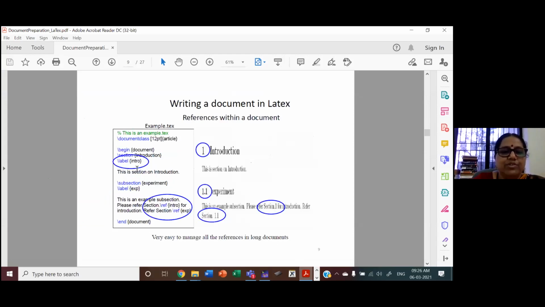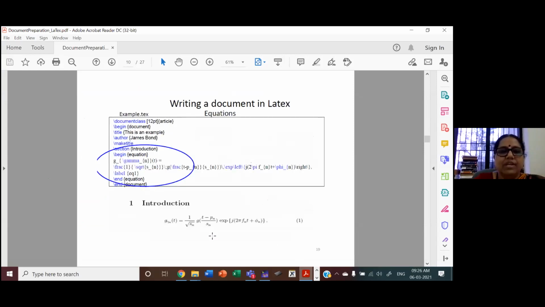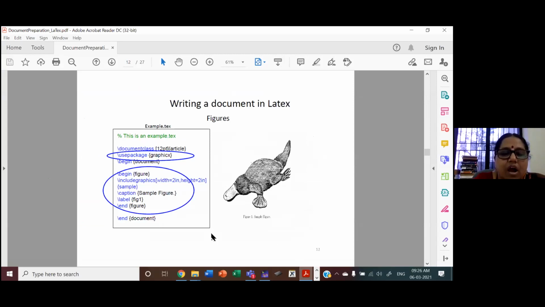So I told you this regarding the label. The next is how do we insert a figure?